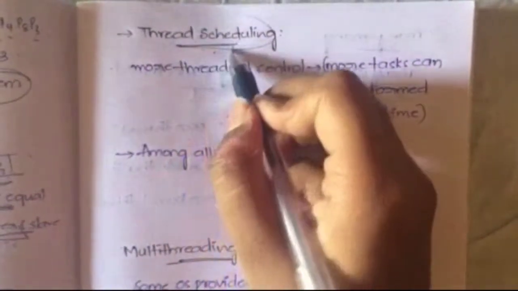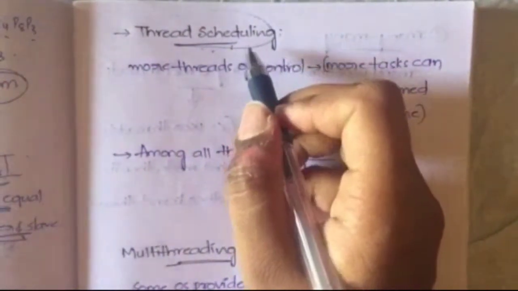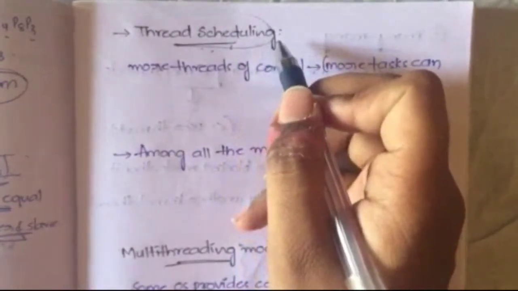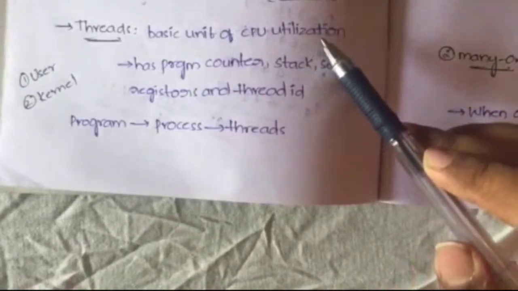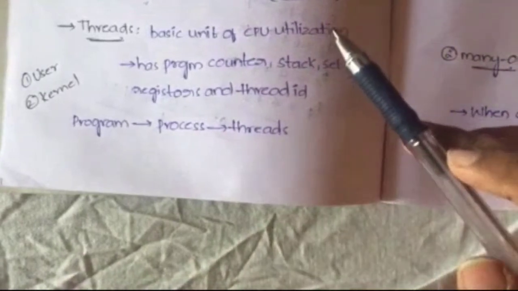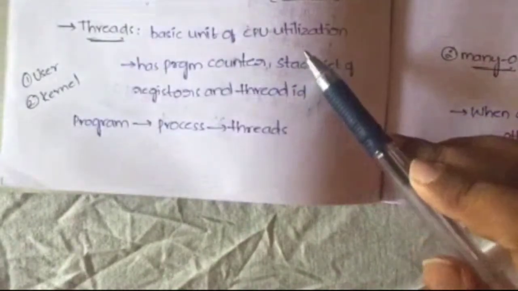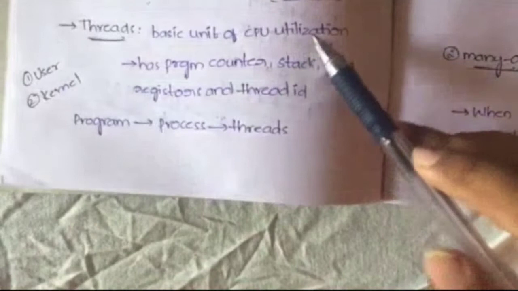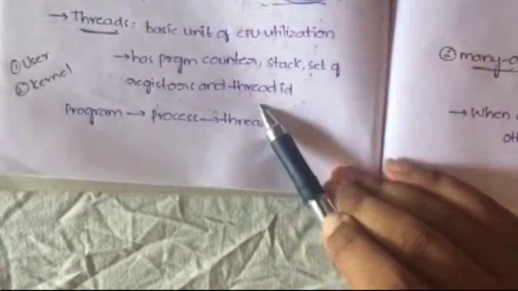Before going to learn about thread scheduling, let me explain the concept of thread. I hope many of you know about threads, but still I will revise that once again for you. A thread is a basic unit of CPU utilization. That means in your CPU, you'll be having many processes, right? So for each and every process, the thread is a basic unit. The thread is a basic part, okay? And every thread has a program counter, stack, set of registers and thread ID.